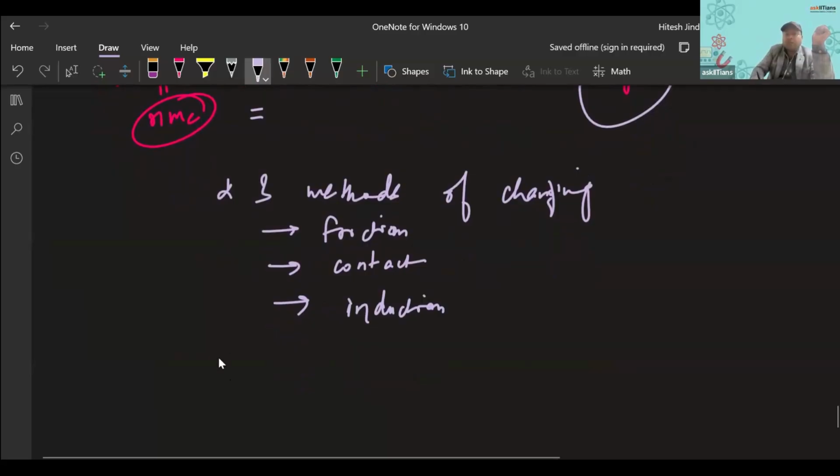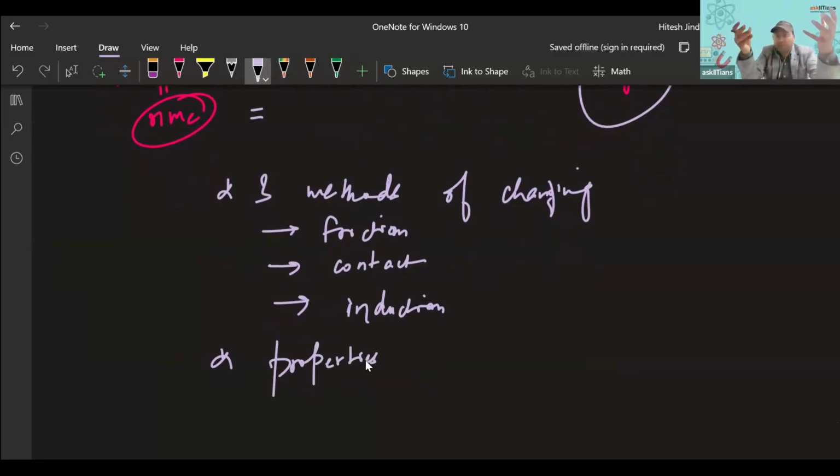Then we have seen the important properties of electric charge. Charges are additive, we can add them algebraically. Charges are quantized, so we can increase or decrease the charge on a body in steps of e. Then we have learnt about the invariance of charge, that it does not change its value when it is moving. And also we have understood the property of conservation of charge. Also we have seen the numericals.